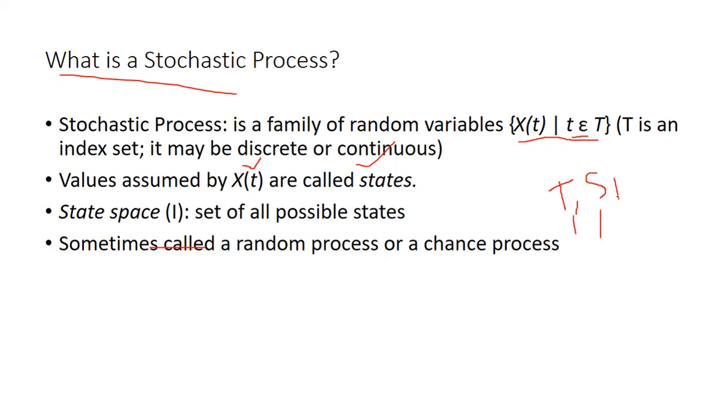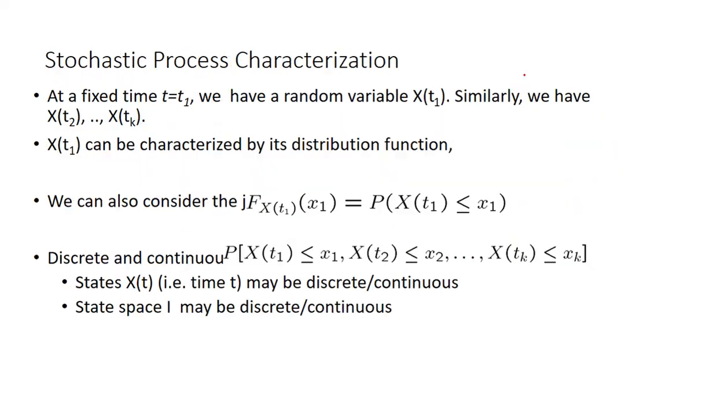State space and time, these two are most important in stochastic process. The values X_t assumes are the states, the possible state space. Sometimes it is also called a random process or chance process. We already know this. Now we can see how it will be classified and how we can say that it is discrete or continuous, all things with suitable examples.